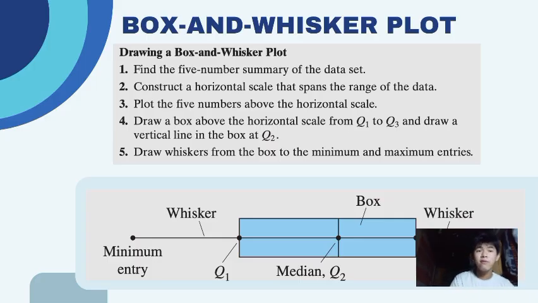So I have here the illustration. Notice that the line that passes through the median is what we call the whisker, and the box that is drawn around the median, which is quartile 2, is the box. And the edges of the whisker are what we call the minimum entry or the least value, and the maximum entry or the maximum value.